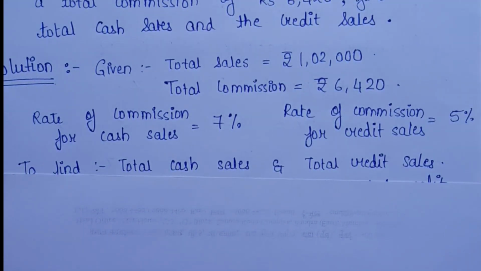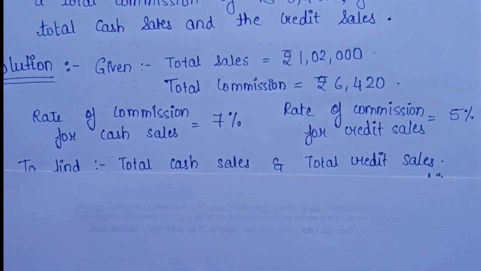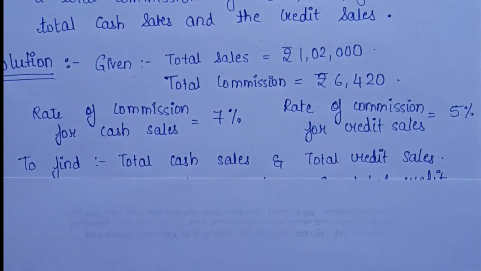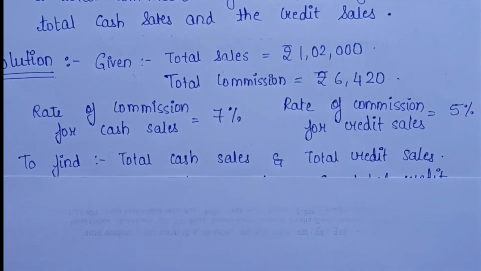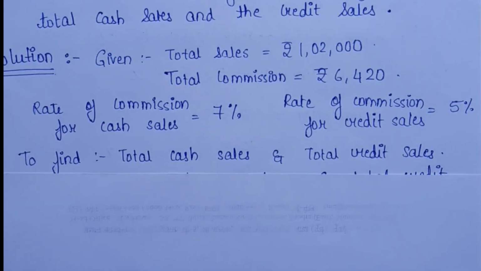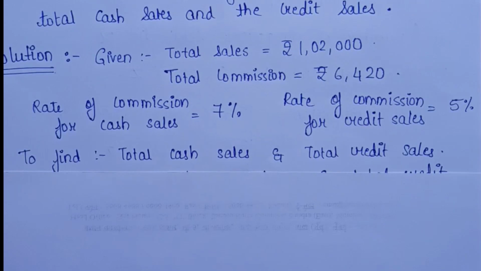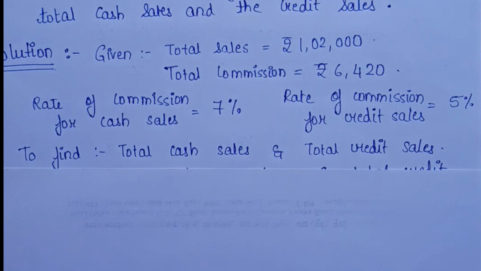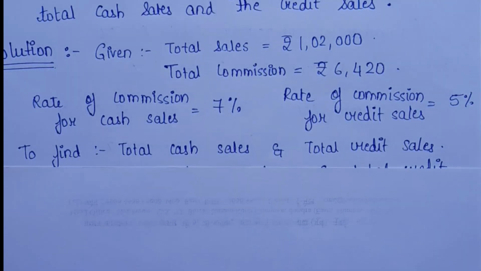To find total cash sale and total credit sale, how will we proceed further? This time we again have two variables, and whenever you have two variables and you need to find the values of the two variables, we generally use simultaneous equations. We solve two equations simultaneously and get the values.